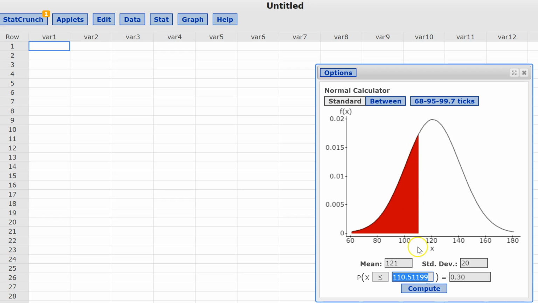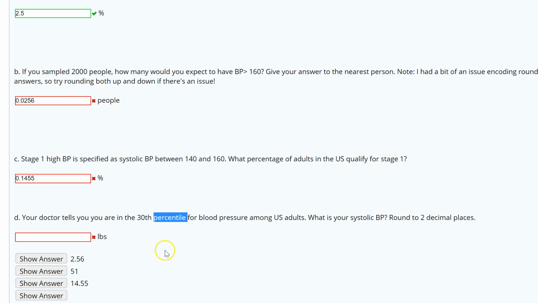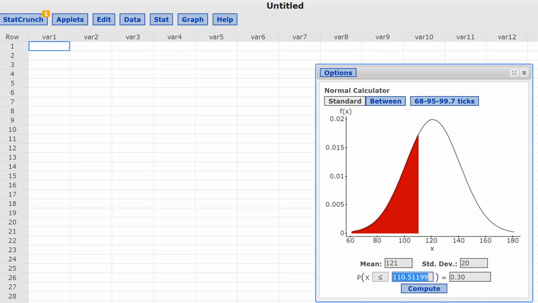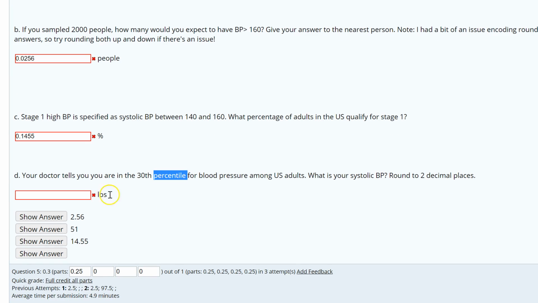So this right here, this boundary, is this number right here. And what does that number give me? It's a boundary that's going to cut off 30%. So that's the boundary we're looking for, 110.51. And I assume they want us to round it in some way. Round to 2 decimal places, so 110.51. I don't know why it says pounds there. 0.6. That's not 2 decimal places, but it'll probably count it as correct.